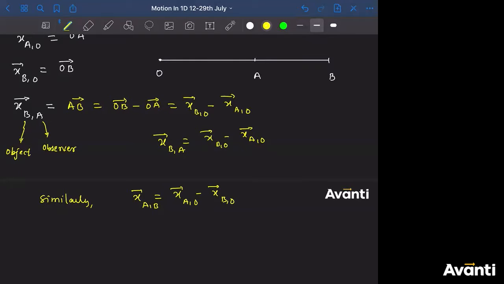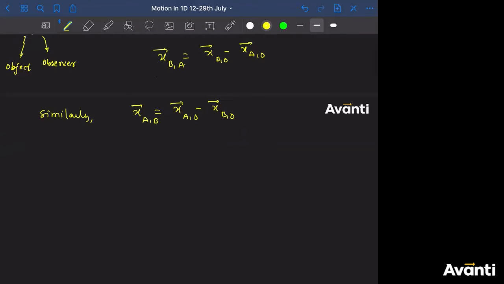Guys, did you understand this part? Click yes if you have understood this. Come on, everyone, click yes if you have understood this. This is the basic part, all right? So if somebody asks you the position, in this way you can write out the position with respect to any point. If there is 1D, 2D or 3D, doesn't matter. You will show it this way by drawing the position vector.